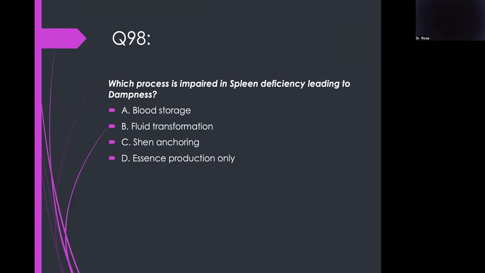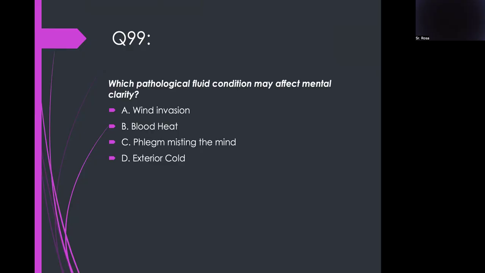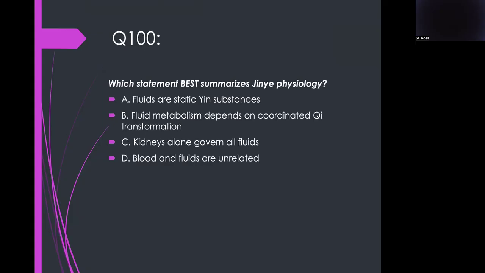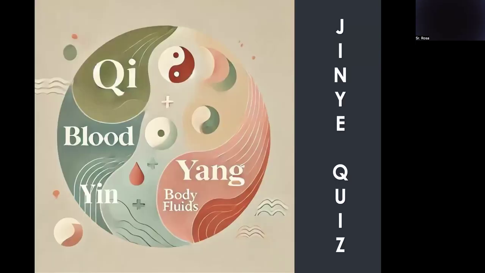Which process is impaired in spleen deficiency, leading to dampness? Fluid transformation. Which pathological fluid condition may affect mental clarity? Misting the mind. Which statement best summarizes Jin Ye physiology? Fluid metabolism depends on coordinated Qi transformation. Congratulations, everyone. I hope you had a great time. Almost perfect score.